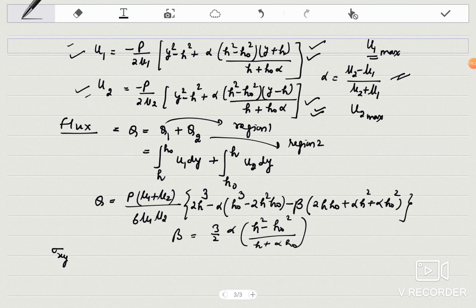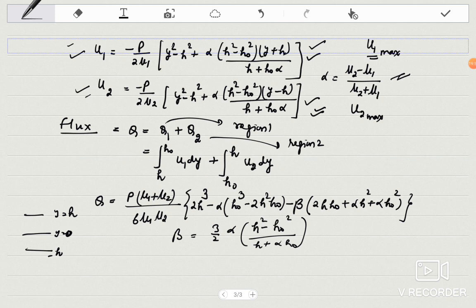The one thing which I have to mention here is that there may be certain modifications in the flow problems, like you may be told that the situation of the plates is such that the separation of the plate is at y is equal to 0. That means you may have like this. This is minus h, this is 0, and this is h. So in place of h naught, you will have interface at y is equal to 0.